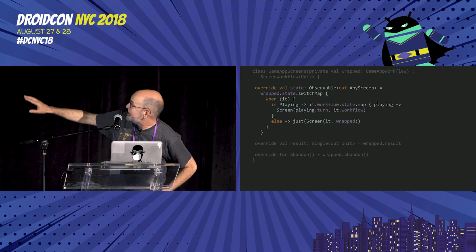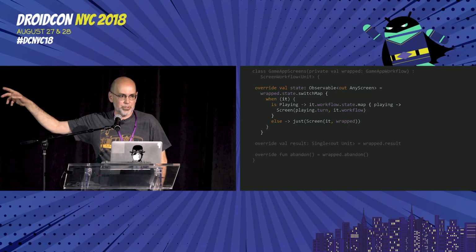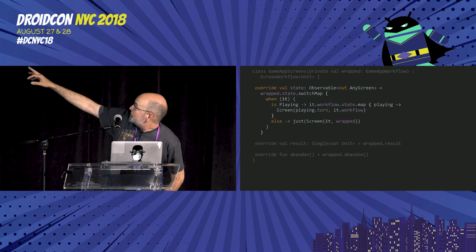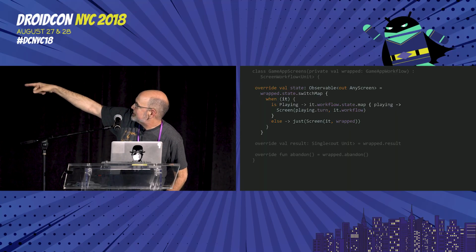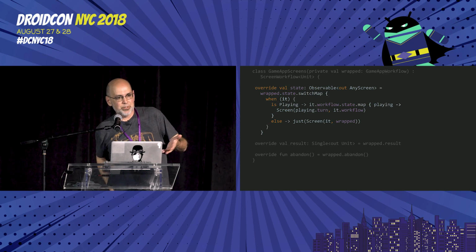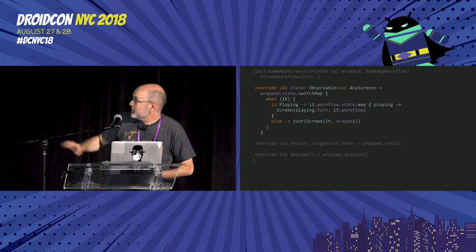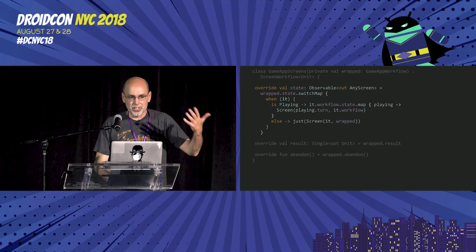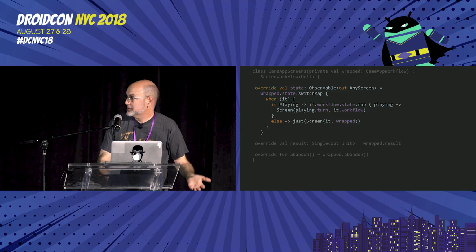And it pretty much comes down to if I'm in the playing state, which of course has a delegating workflow, when I'm asked what state I'm in, I'm going to return something that maps the state of that sub-workflow and take whatever state is hanging off of that at the moment and turn that into one of these screen objects and pass that sub-workflow back, or an aspect of it back, as the thing that can receive events when I'm in that sub-state. And otherwise, I'm just going to take one of my own screens, or one of my own states, and pop that into the screen object that's coming out the other side.